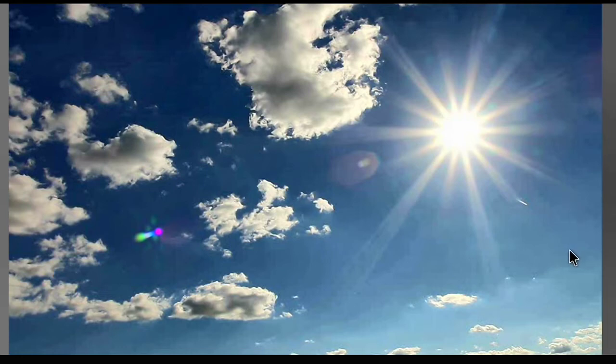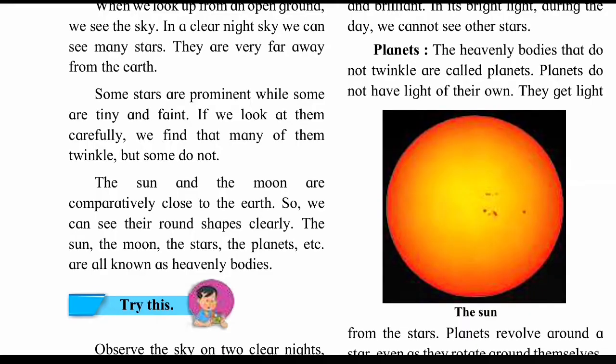In its bright light during the day we cannot see other stars, because we have seen that at night we can see the stars in the sky. In the day also stars and planets are there, but as we know the sun has brilliant, bright light, and because of that it is not possible to see the stars by day. So we can see the stars only at night.